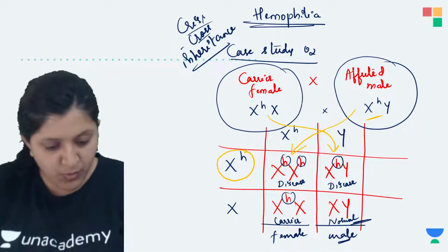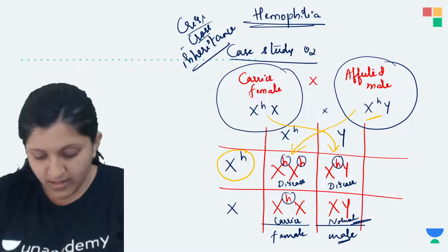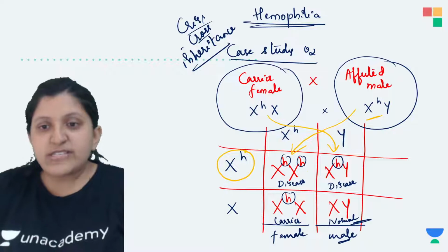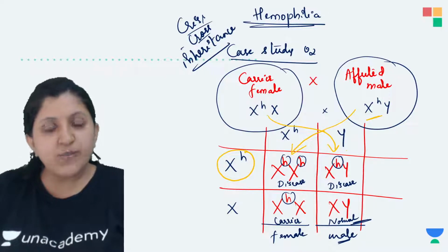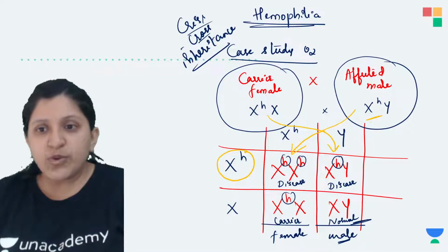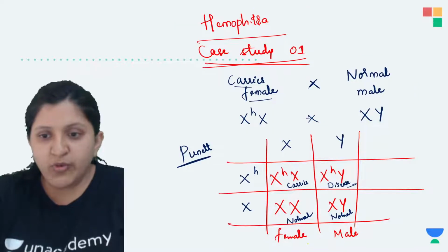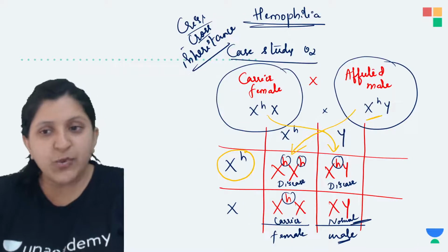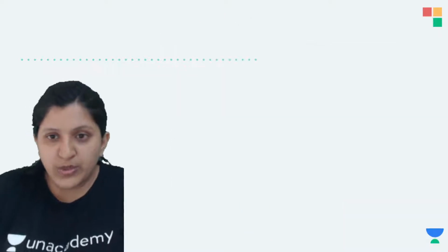So can we see one more case study? Are you all understanding this? Any doubts? So this is basically you need to have a look at the genes which are there, and based on that we can do the case study. So we can do one more case study here. The last one was a carrier itself, so we will take one affected male and affected female. So I'll just do it here.